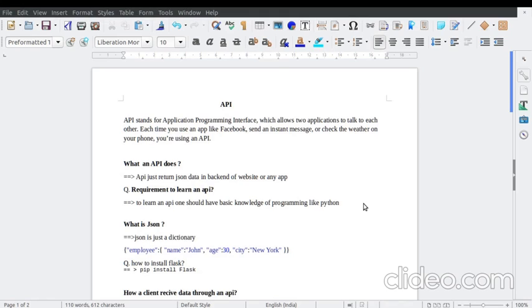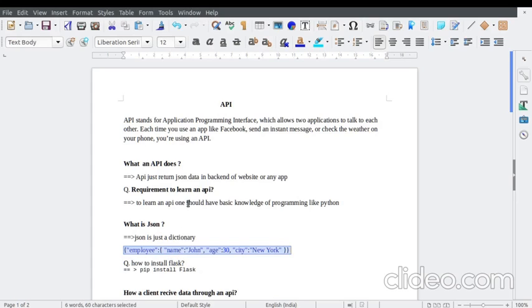If you ever use an application like Facebook, WhatsApp, Instagram, Twitter, LinkedIn, every web app uses an API in the backend. Now the question is, what does an API do? An API just returns JSON data. This is our JSON data.